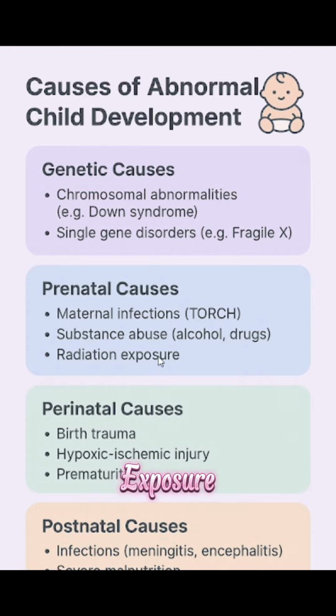Then radiation exposure like CT scan and MRI scans can cause abnormal child development. Then perinatal causes like birth trauma, which can result in diabetic patients from the increased head size of the baby. And then hypoxic ischemic injury, that is actually the lack of oxygen to the brain when the child is born. Then prematurity, and the most important in postnatal causes is